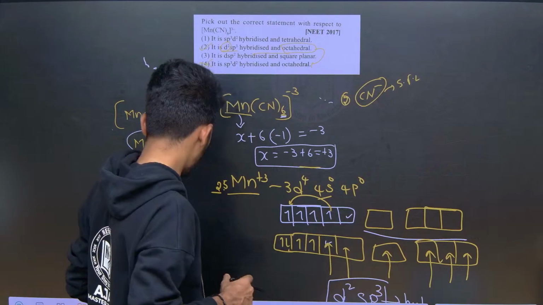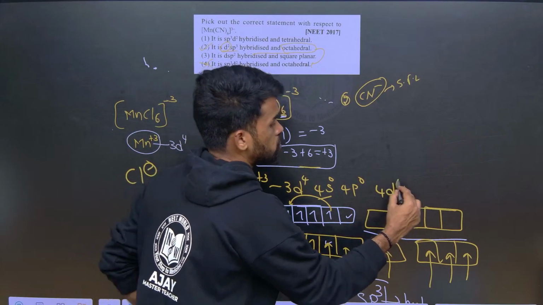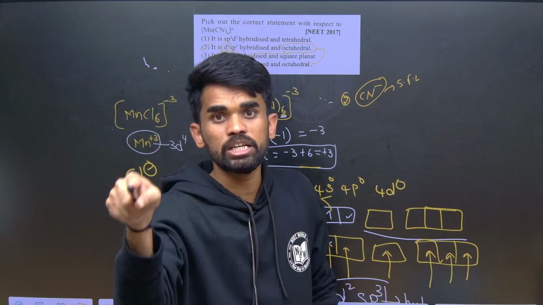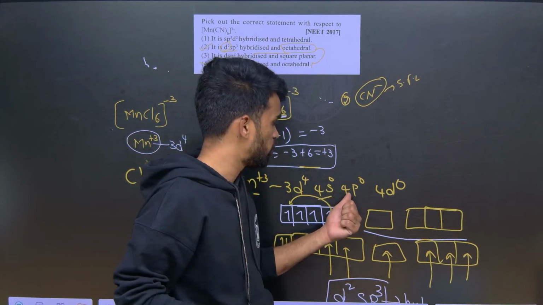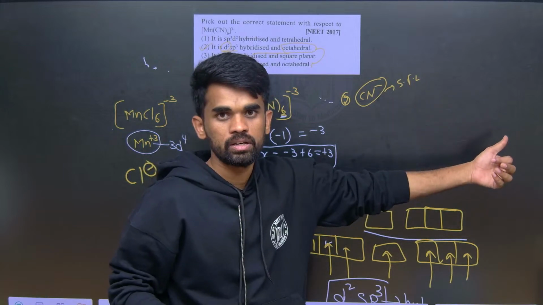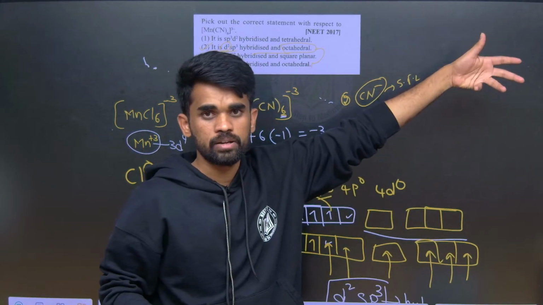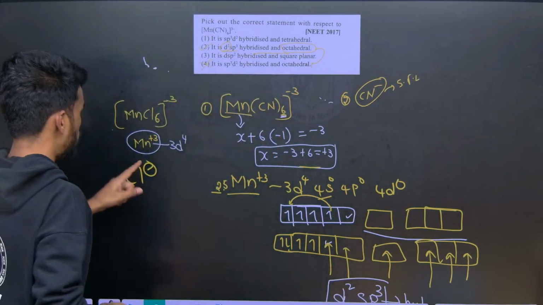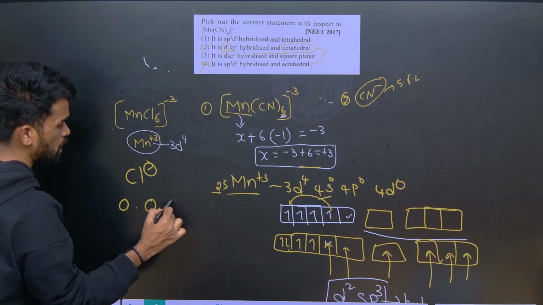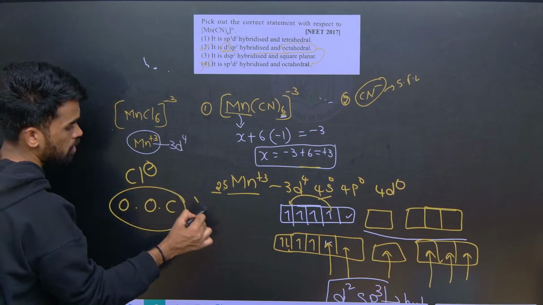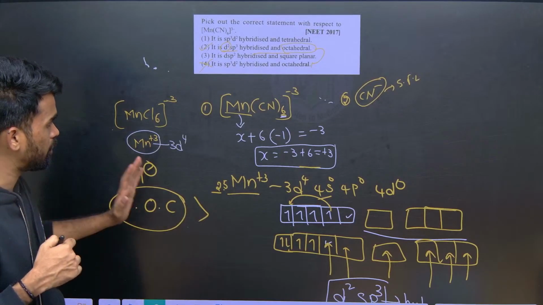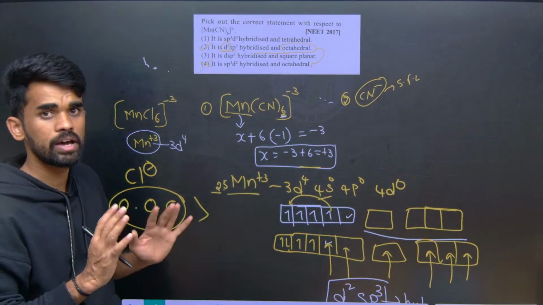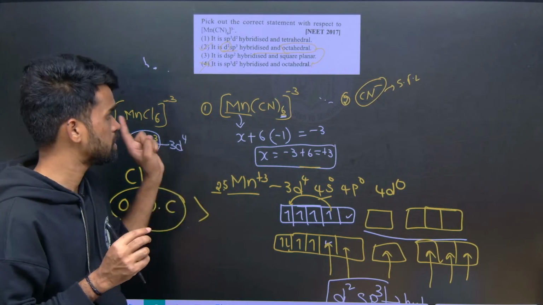After 4p we have 4d0, so that orbital is utilized. Therefore we get sp3d2 hybridization: s from here, p from here, d from 4d, the outermost shell. So I can say outer orbital complex. Whenever we have a weak field ligand, we will get an outer orbital complex. So the magnetic moment of an outer orbital complex will always be greater than that of the inner orbital complex for the same metal with the same oxidation state. Okay, I hope it is clear.